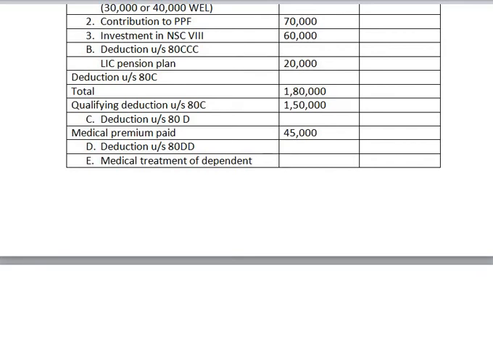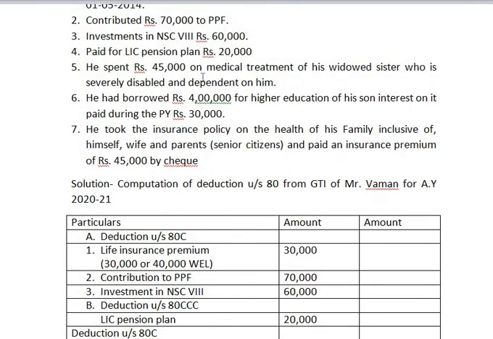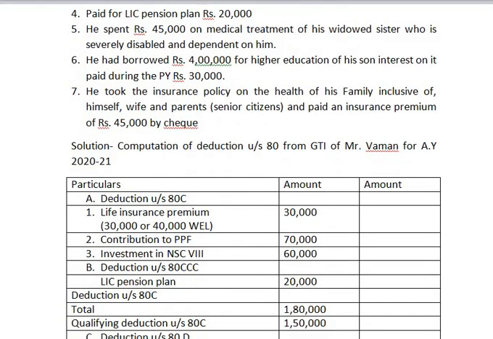That is spent by a person, that is he spent rupees 45,000 on medical treatment of his widowed sister. Under section 80DD, the rule says that if a person is severely disabled, then compulsory you can claim deduction up to 1,25,000, and if the person is disabled, then you can claim deduction up to 75,000.